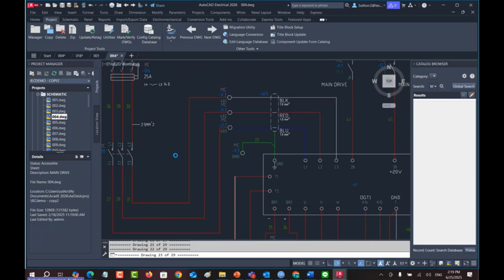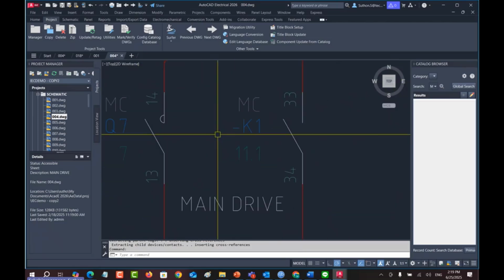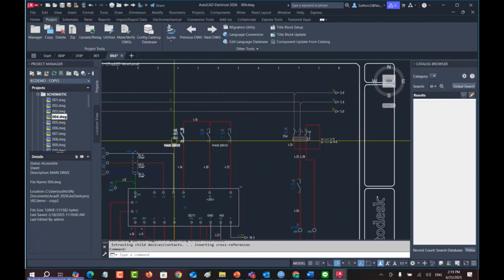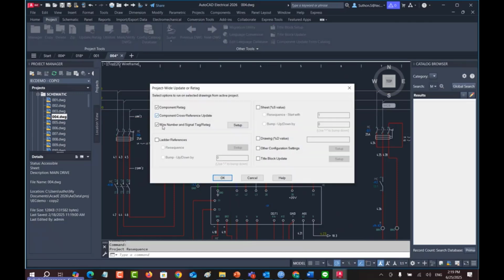The system automatically changes the tags, the wire numbers, and the cross references in this drawing. You can see that it has been changed. All the tags, all the wire numbers, all the things that I have set. But if you want to change just the commonality tag, you just untick these 2 options.